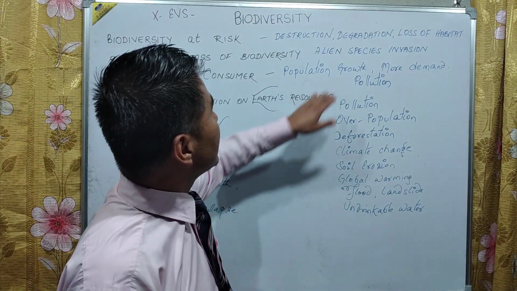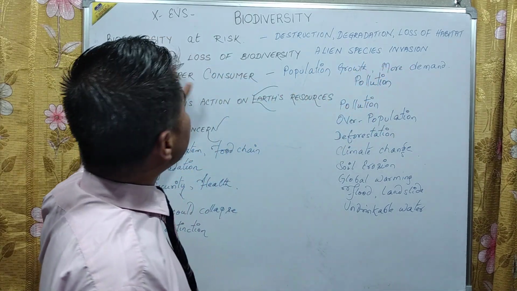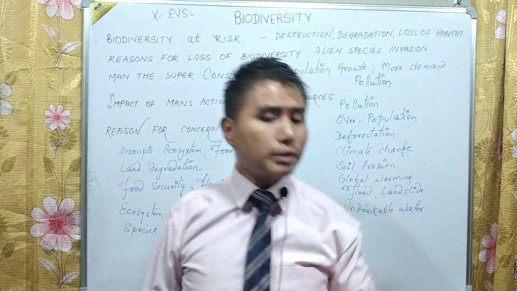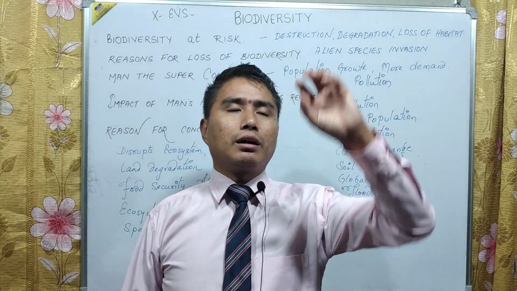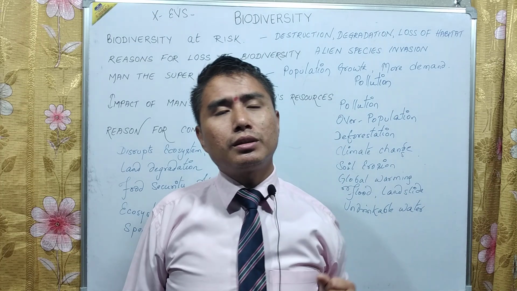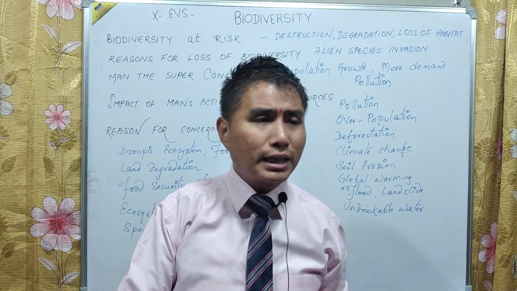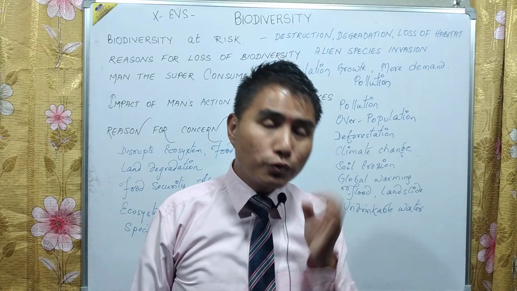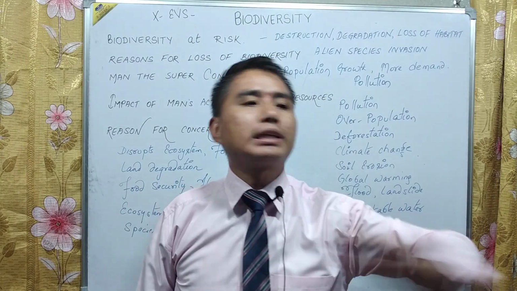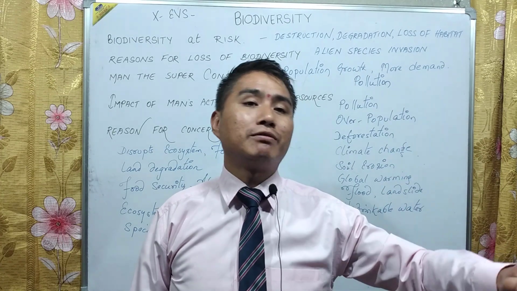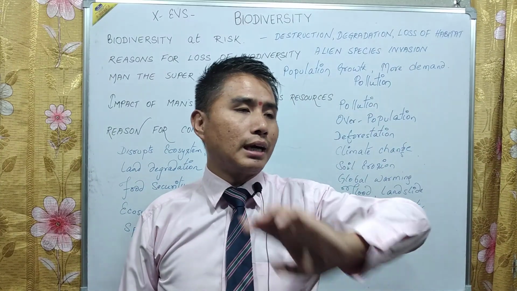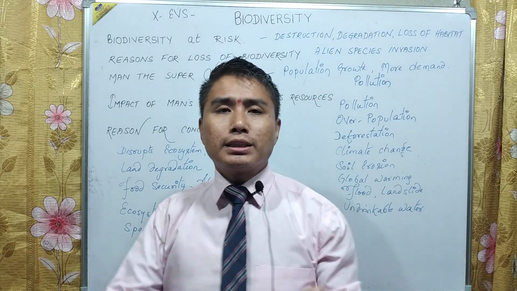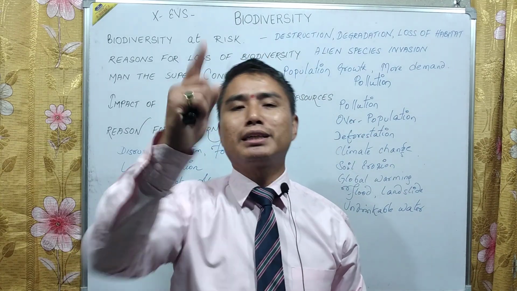Okay, so alien species invasion is also there. These are the reasons for loss of biodiversity. Huge population growth. Absolutely, it is population growth because of which there is huge demand for food, huge demand for shelter, and to fulfill that need, we are not caring about the ecosystem, the biodiversity, the animals, the plants. As a result, we are encroaching on them. Since they cannot speak a word, since they cannot protest, that is why we are taking advantage of that.